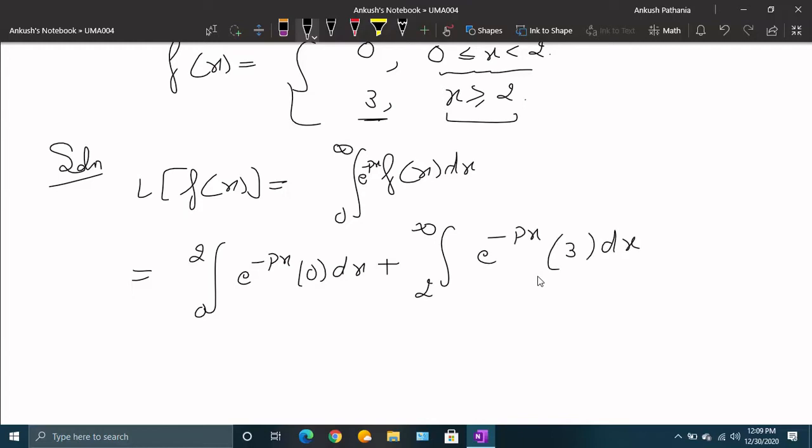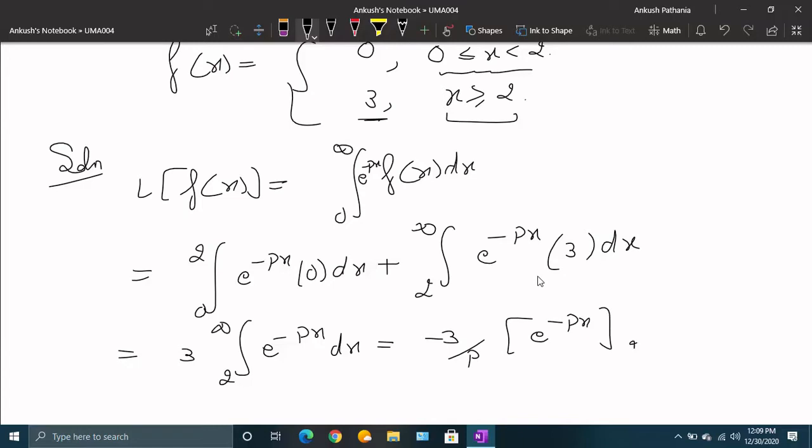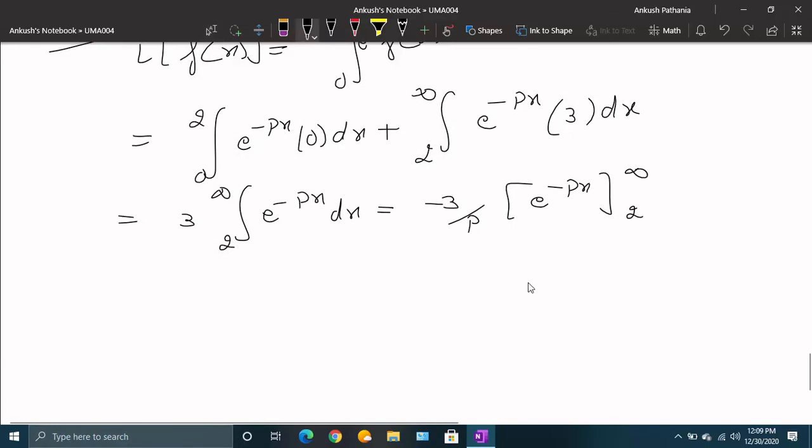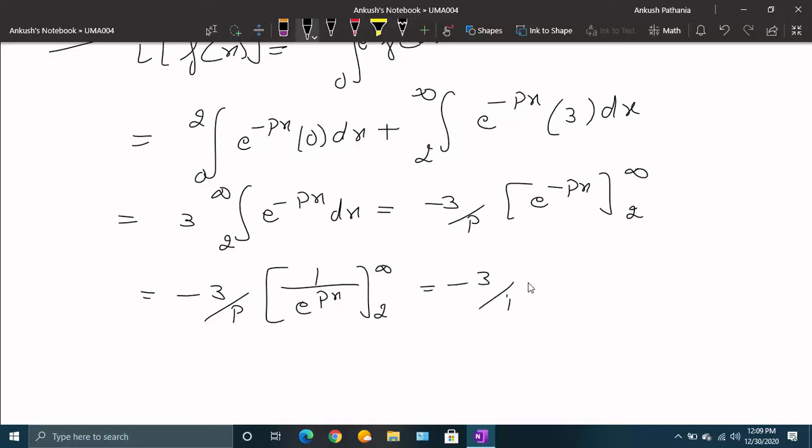So I get the integral 3 times the integral from 2 to infinity of e raised to power minus px dx, and that is minus 3 upon p e raised to power minus px from 2 to infinity. Taking the limits, this comes out to be minus 3 upon p times 1 upon infinity minus e raised to power minus 2p.